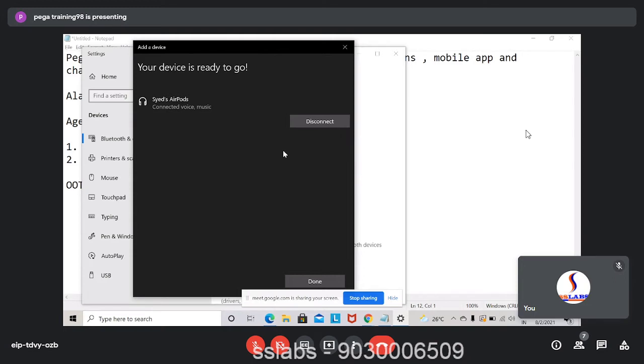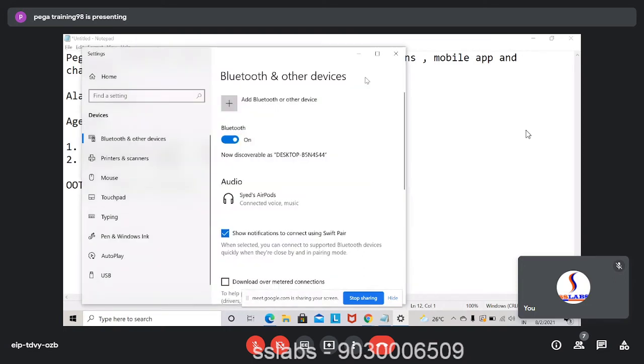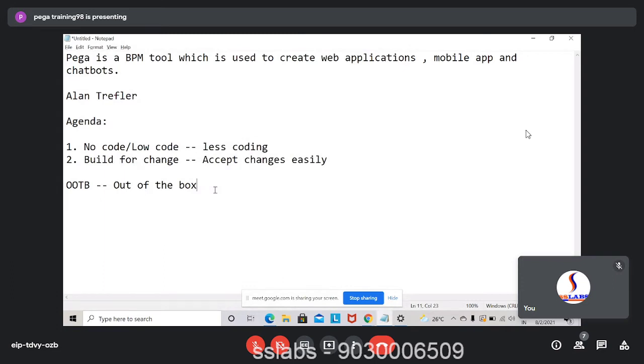So there is coding involved. You code and also you use the out of the box functionalities. It's not necessary that you should have knowledge of coding, like Java, as I told.